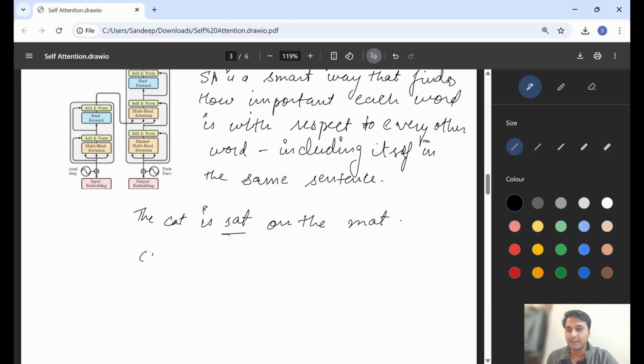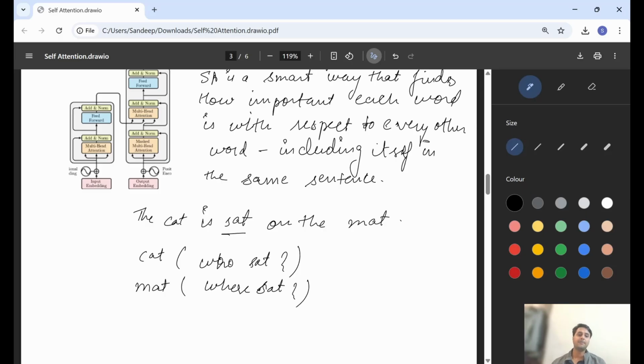The first one is cat. Who sat? The first word, and the second word. What do you all think? What will be the second word that is more important to the word sat? I guess you all say mat. Where did the cat sit?